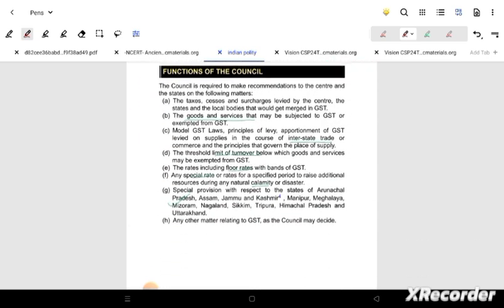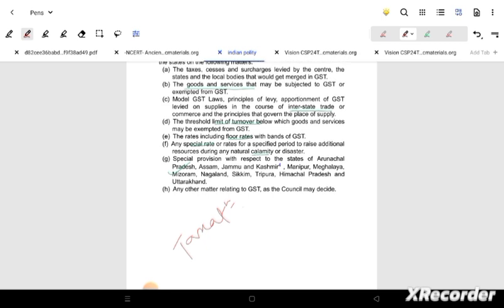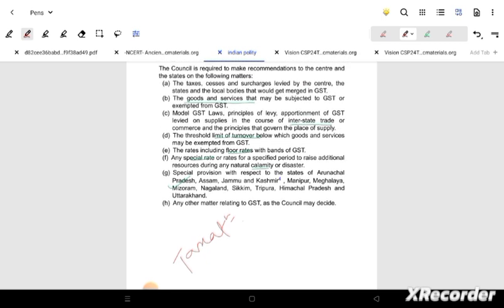Now the functions of the council, it's very easy. They will discuss taxation. Any kind of taxation needed, interstate trade, or any kind of limiting of the turnover on the GST, whatever goods have different kinds of thresholds, like online gaming having 28% tax. These are to be seen. Floor rates, special rates if needed, when there is a calamity, any surcharges to be given, cess to be taken for road tax. So these are some of the things.